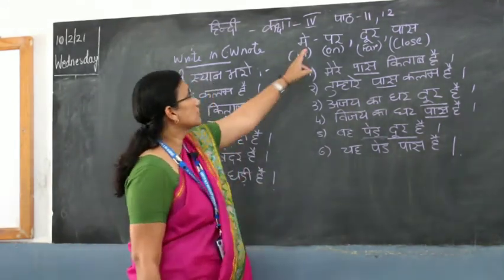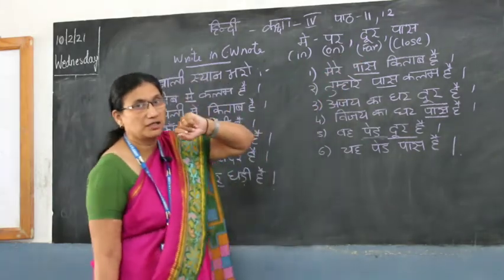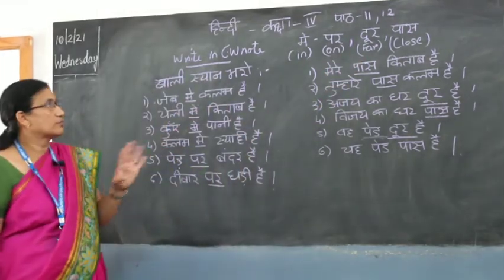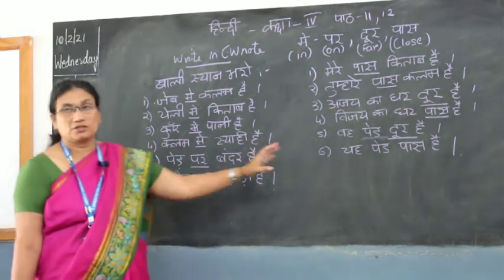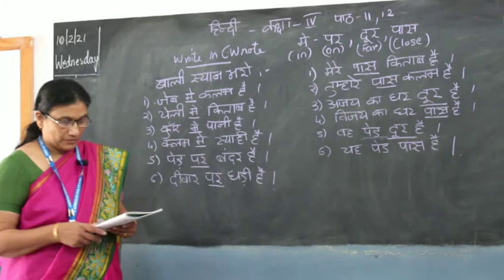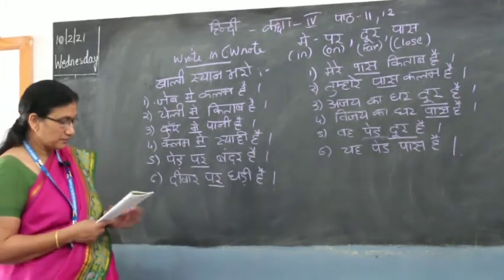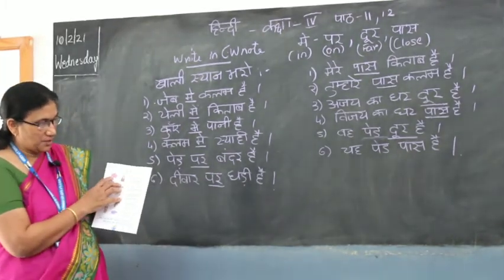So this is your lesson number 11 and 12. There are four things that I'll be touching in this lesson. These sentences have to be written in your classwork note, children. So going forward with the lesson, first one, जेब में कलम है.